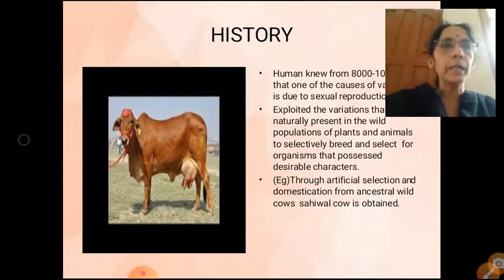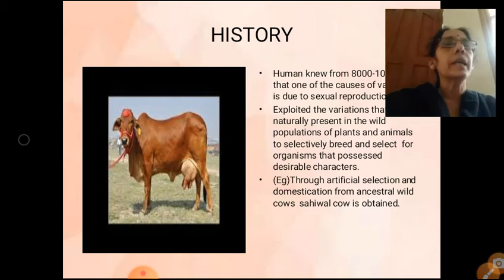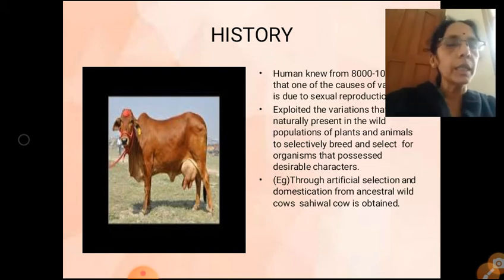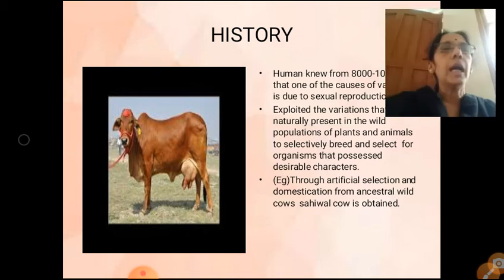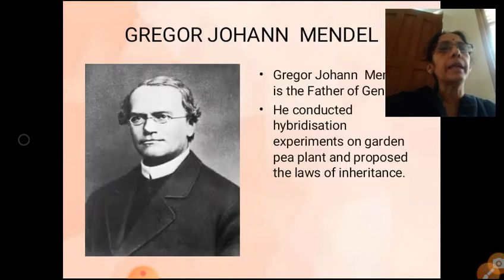Got the meaning of it? Wild plants and wild animals are naturally having certain genes that have disease resistant capacity, that is resistant to abiotic stress. We human beings are exploiting the variations that are naturally occurring in a wild plant or animal, and then we are doing hybridization and selecting the best variant. So by means of artificial selection and domestication from ancestral wild cow, we have obtained a cow namely Sahiwal.